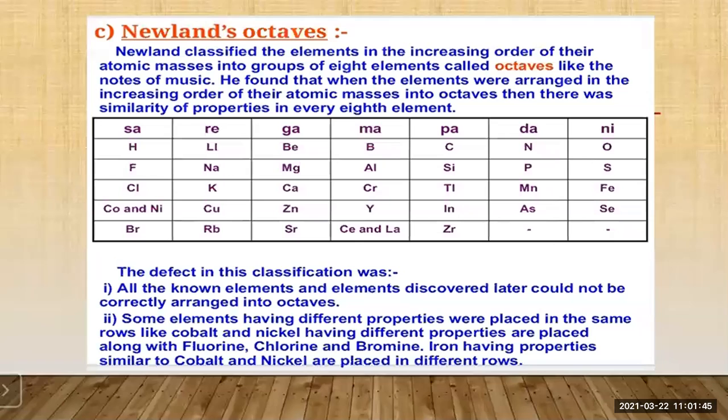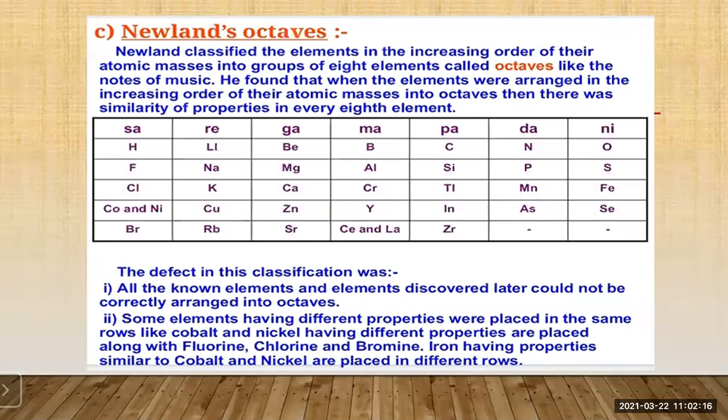Second, some elements having different properties were placed in the same rows. Like cobalt and nickel, having different properties, are placed along with fluorine, chlorine, and bromine. Here you can see in the table, cobalt and nickel have different properties, but they are placed along with fluorine, chlorine, and bromine in the same note.